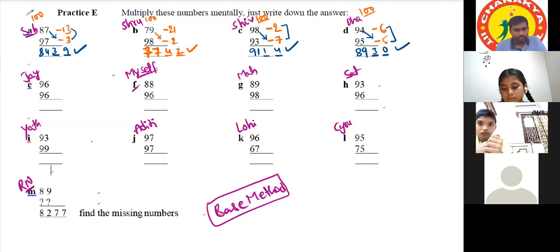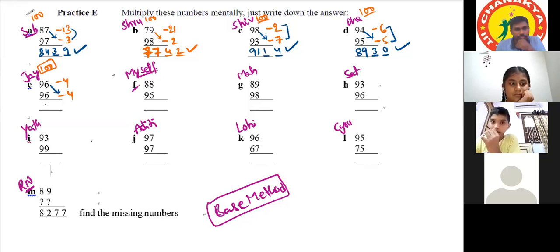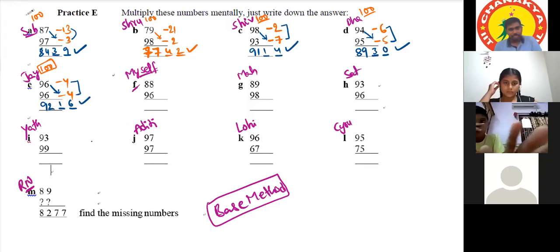Then Jait. Yes, sir. 96 and 96. So 96, my base is 100. So minus 4, minus 4. Minus 4 and minus 4. Okay. Yes, sir. So 96 minus 4 is nothing but 92. Okay. And 4 fours are 16. 9,216 is the answer. Very good. Correct. Okay, I'll do last.